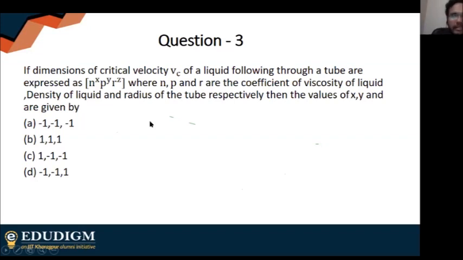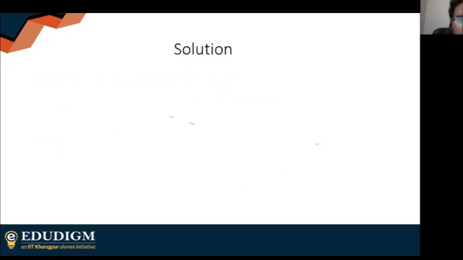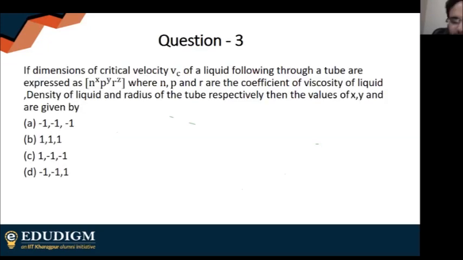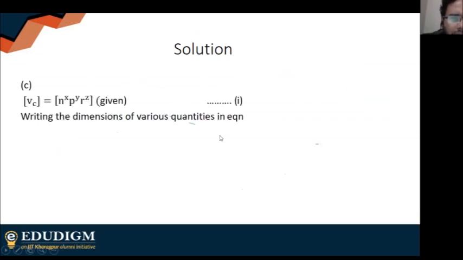Most of you, I'm guessing, were able to do the last two questions. The other two questions were the same type. I'm just going to let you read the question. It's the same as the previous two. Shreya Sarkar has already answered as C, 1, -1 and 1. Everyone is saying C, C, C. So I'm guessing C is the right answer. So I'll just show you. It is just similar to the previous one.